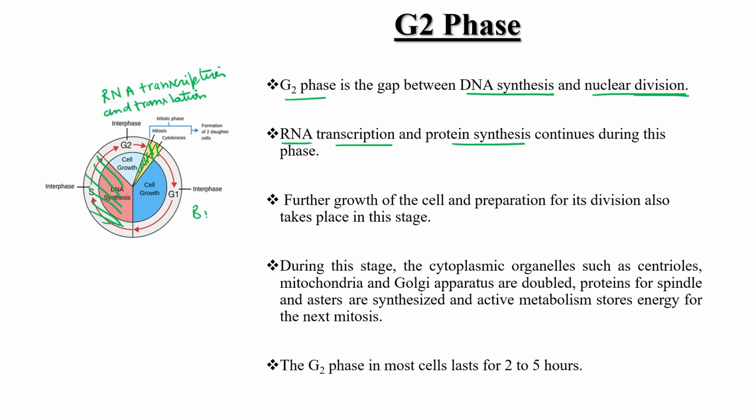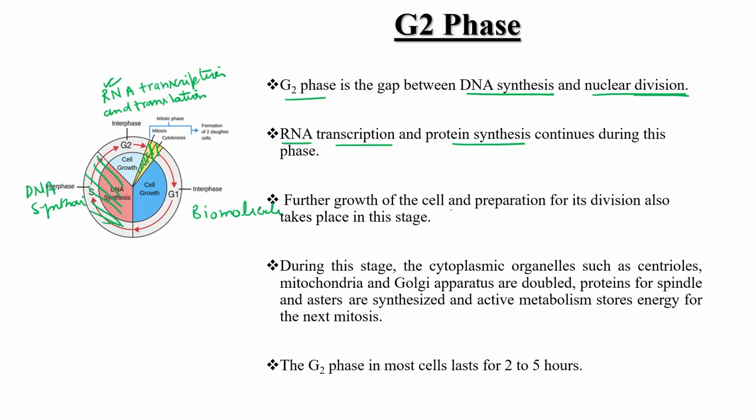So here biomolecule, here DNA synthesis, here transcription and translation means protein, right? RNA transcription and protein synthesis.